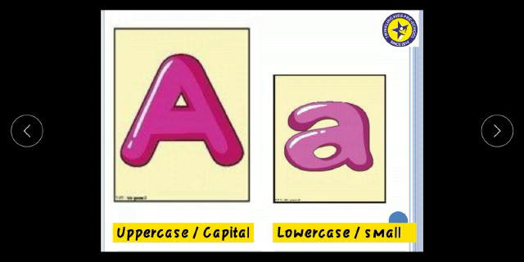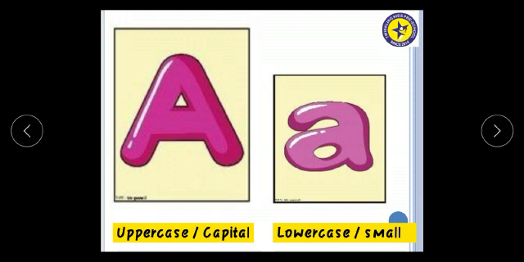The name of the letter is A. The sound of the letter is A. So, the name of the letter is A and the sound which makes is A.